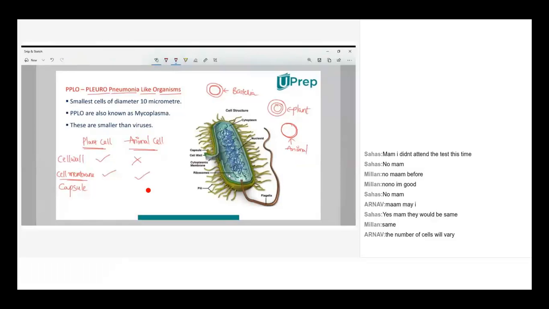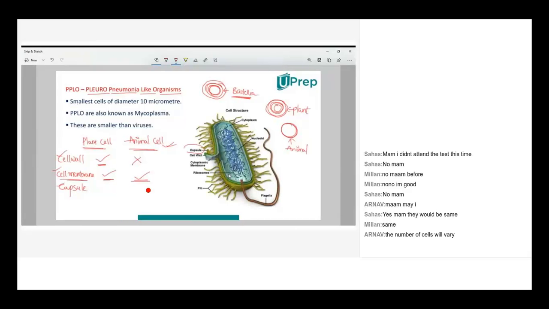But when you take the plant cell, you will have the cell wall and cell membrane, both in plant cell. Whereas in bacteria you will have all the three: the cell wall, cell membrane and capsule also outer to it. So here you have to understand capsule is the outermost layer in bacteria.